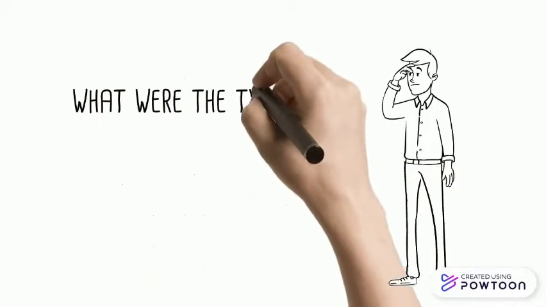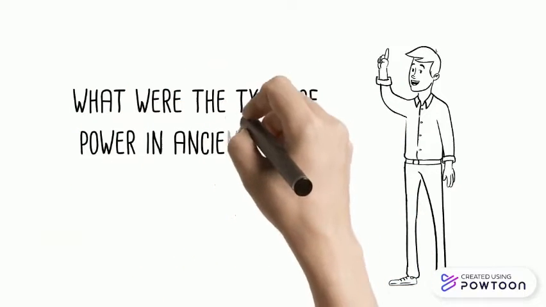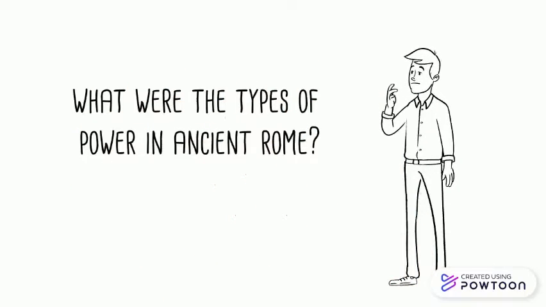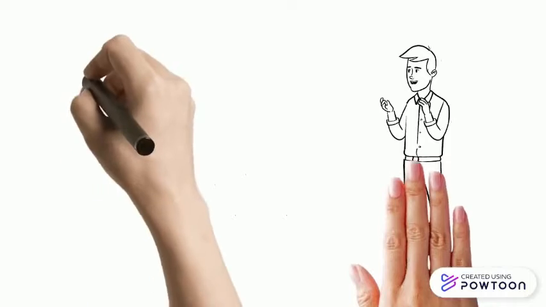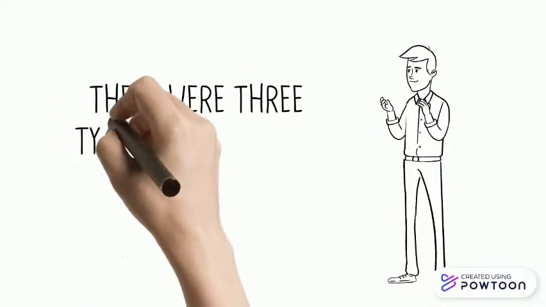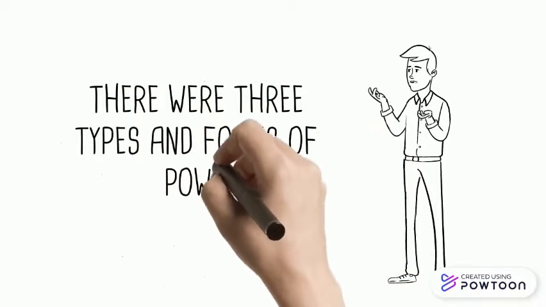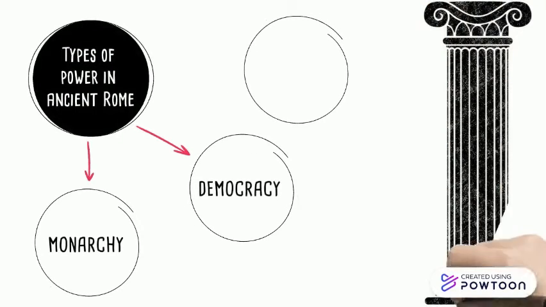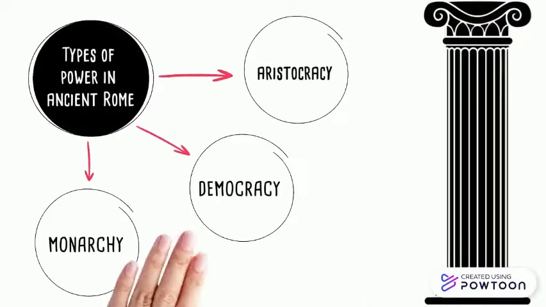Now, what were the types of power in ancient Rome? There were three types and forms of power. These were monarchy, aristocracy, and democracy.